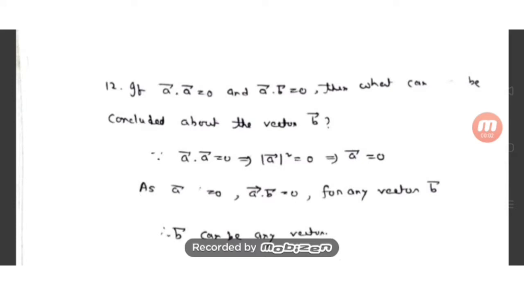Hello student. In the last class I had done up to question number 11 of exercise 10.3. Today I will start the solution from question number 12. Your question number 12 is: if a bar dot a bar is equal to 0 and a bar dot b bar equal to 0, then what can be concluded about the vector b bar?